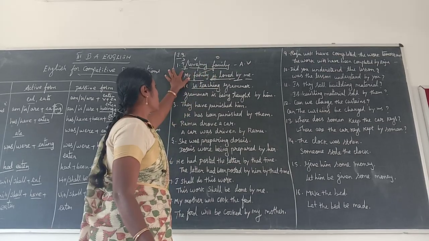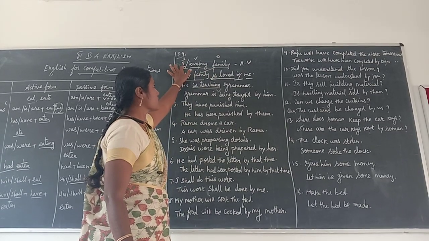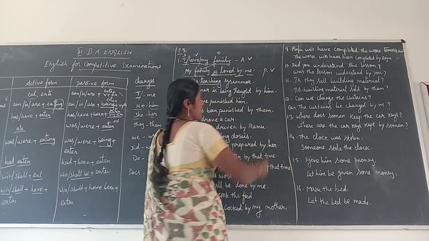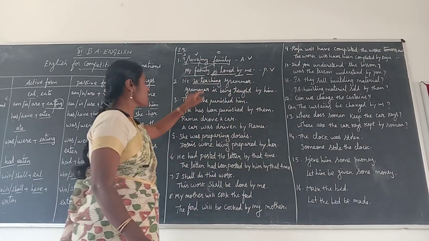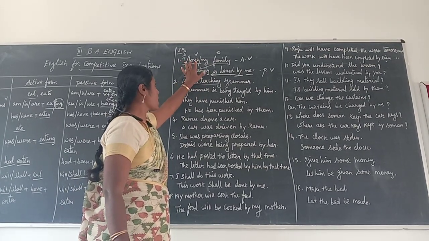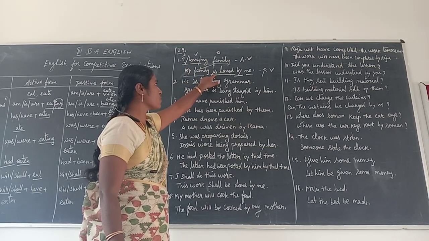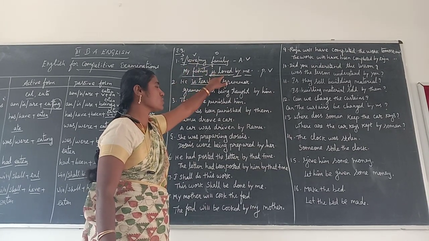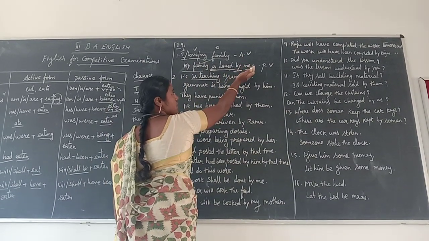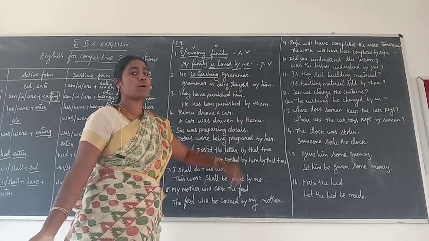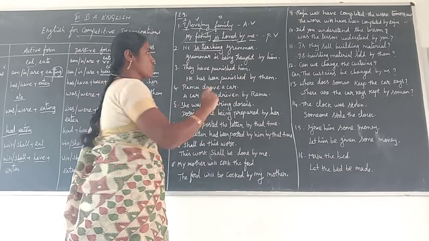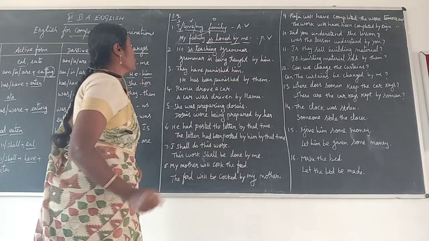My family. First one, active voice, subject into object. This is the passive voice sentence. In a passive voice sentence, the object comes before the subject, and when we write the verb, you use a be-form verb, is. Love changes into loved, and then by is a must. Before the object, you use by, near the verb and before the object, you have to use by me.